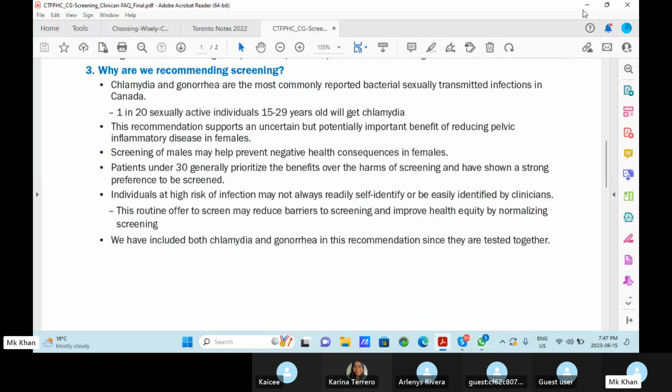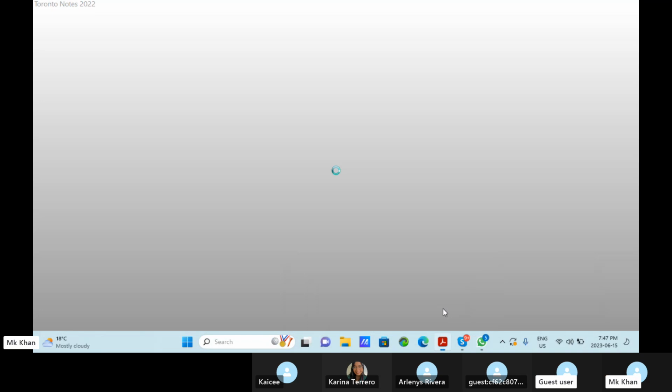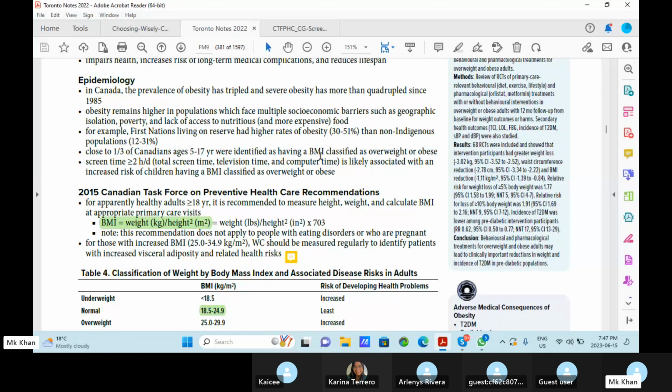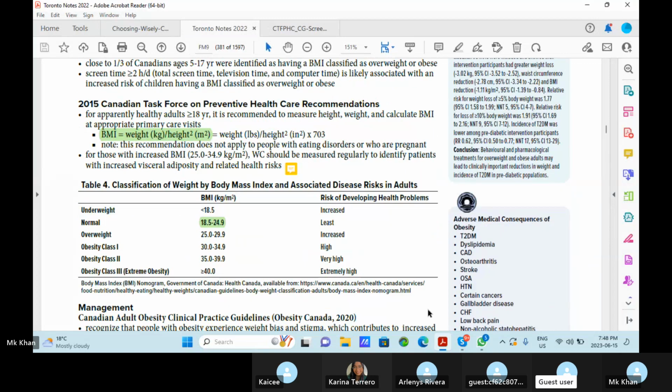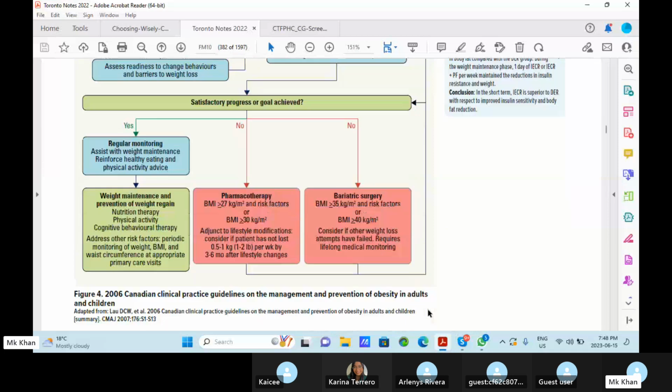So now if you want, we can continue from the Toronto Notes. Okay, that's good. Those are basically the recommendations that they have written here, the summary. Who is reading? Do you want me to read, or is any other volunteer available? I think you can finish the obesity if you want.